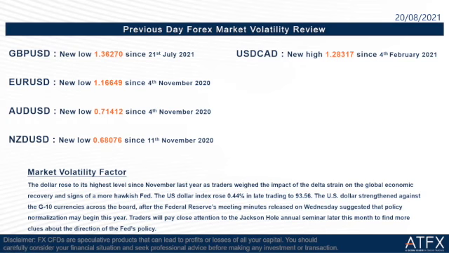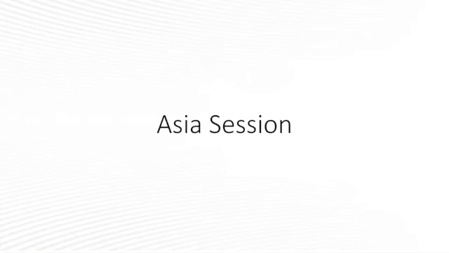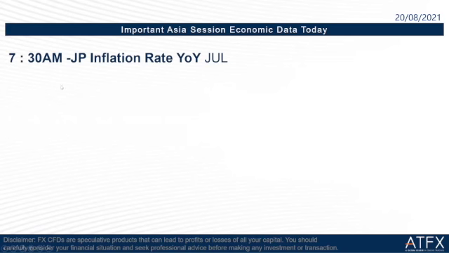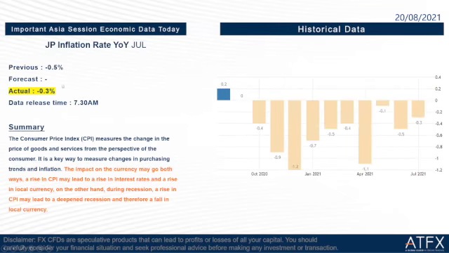Okay, so we go to the next session, the Asia session. What are the important economic data we have to focus on today? In the Asia session, there is only one important economic data, which is Japan's inflation rate yearly. The previous is negative 0.5%, the forecast remains unknown, and the actual is negative 0.3%. This is slightly higher than the previous, so this is good news for the Japanese yen.